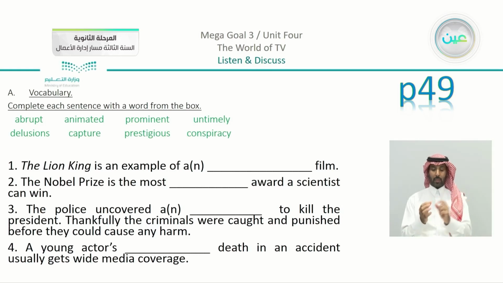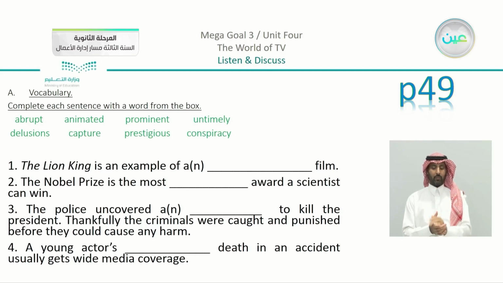Just to revise them, we have the word abrupt, animated, prominent, untimely, delusions, capture, prestigious, and conspiracy. We are going to see what are the suitable blanks for each word.